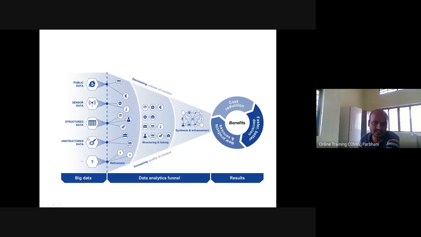So what is big data? The data can be structured, like internet data, public data. It can be sensor data. So you are taking readings of the animal, like humidity reading in the shade, or body temperature reading of the animal. This animal reading data can be sensor data or animal movement data. Based on that movement data, you can decide whether a particular cow is in stress or not. So this data you can analyze.